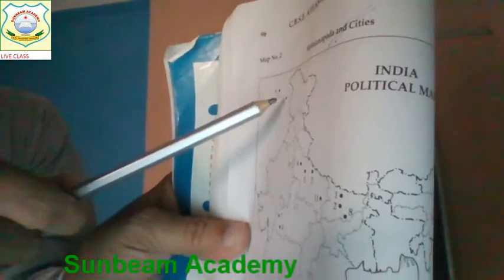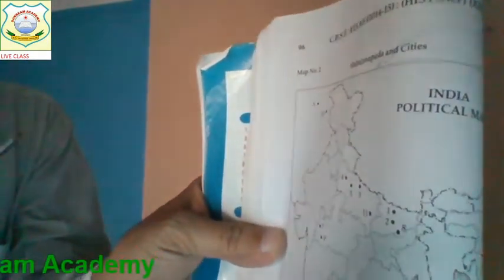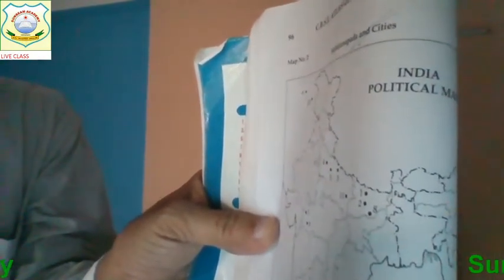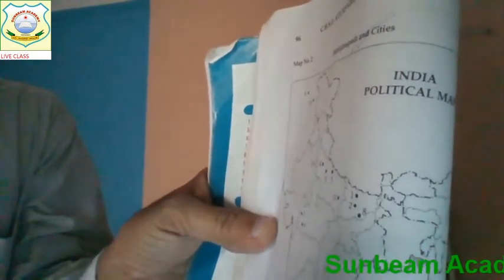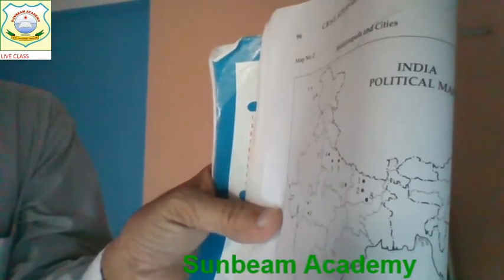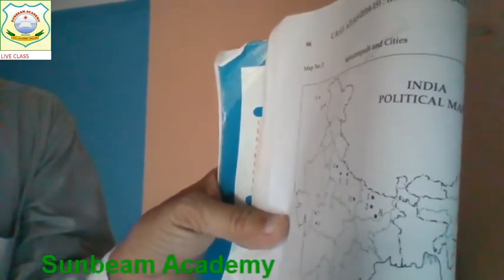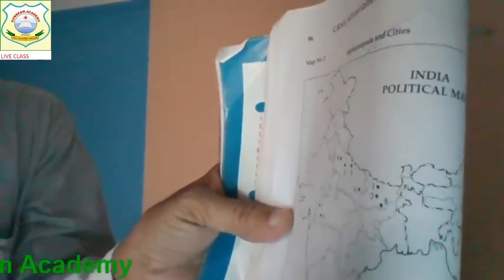Which place is this? This is Takshila, a great university in ancient time. Now place 11 is very well recognizable to you. Varanasi, where you are living. This place 11 is pointed Varanasi.